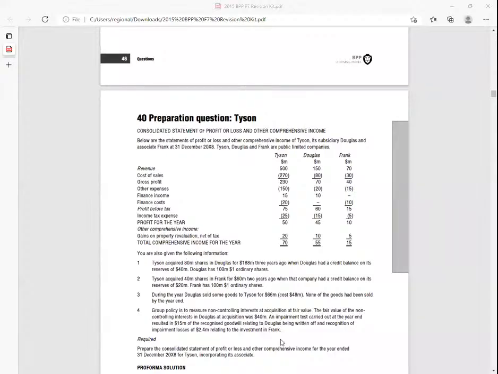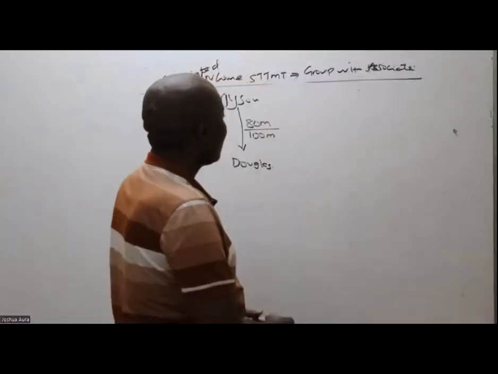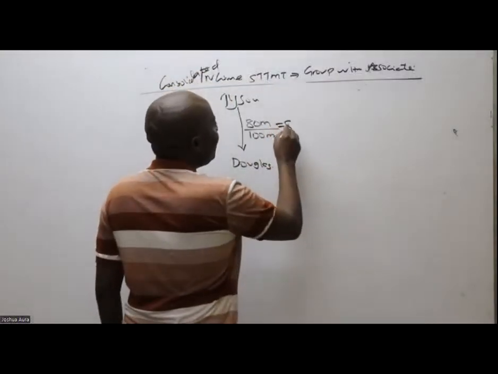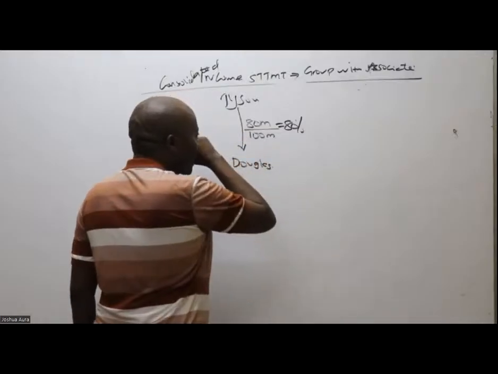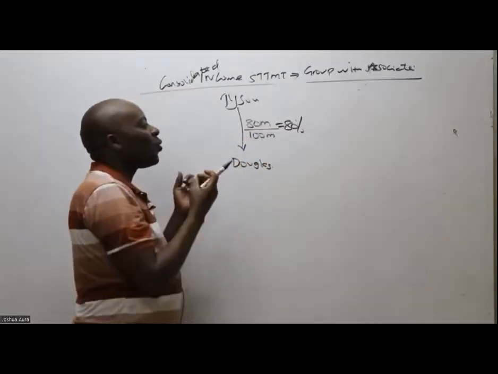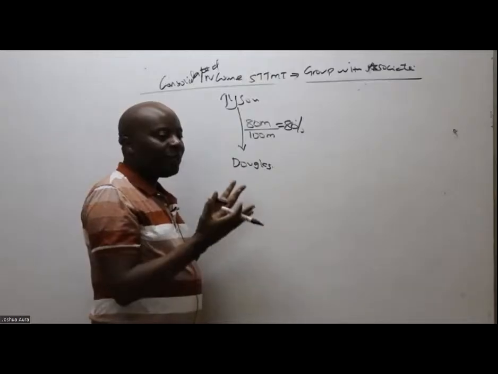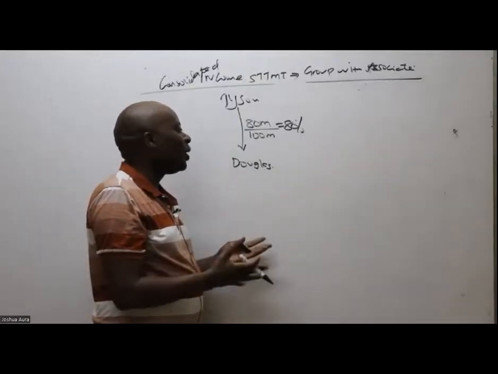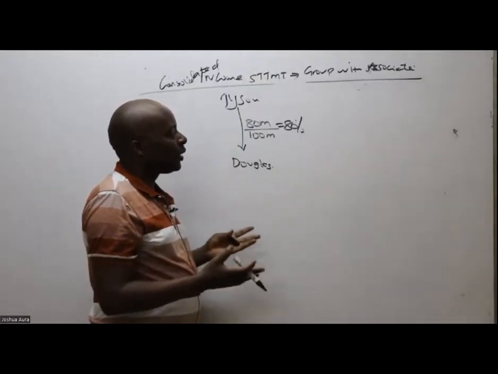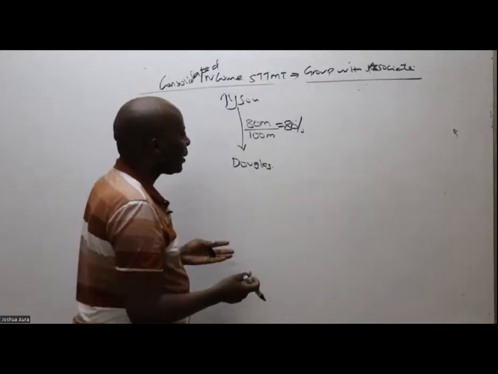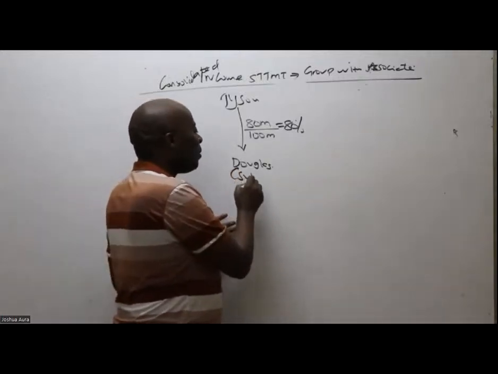So then 80 over 100, this will translate to 80%. Even if they never told us, 80% honestly is quite big. This means that Tyson is controlling Douglas. So it means automatically that Douglas is a subsidiary.